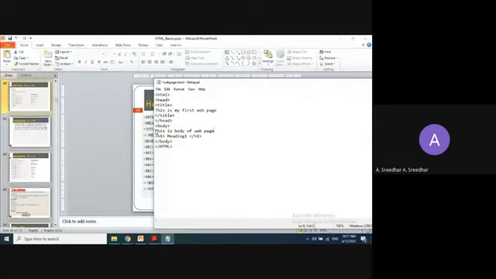So just copy it and try to modify the heading numbers. H2, H3, H4, H5, H6. Right? So these are the different heading tags, from H1 to H6. H1 is the highest heading, H6 is the lowest heading, right?